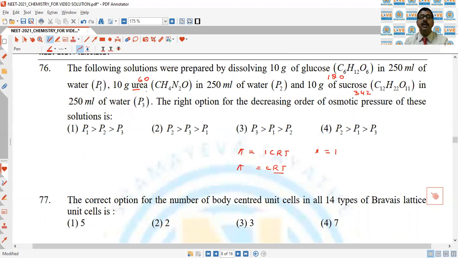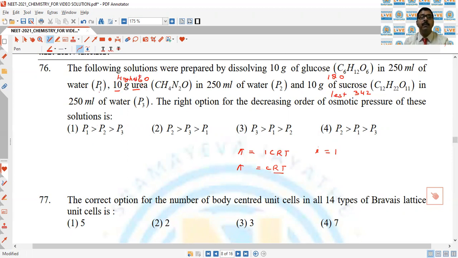The moles of urea is 10/60, moles of glucose is 10/180, and moles of sucrose is 10/342. So this is least and this is highest.